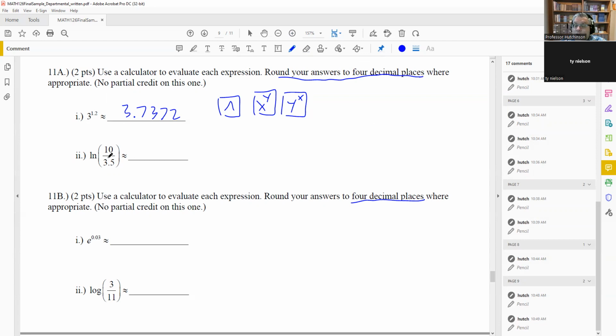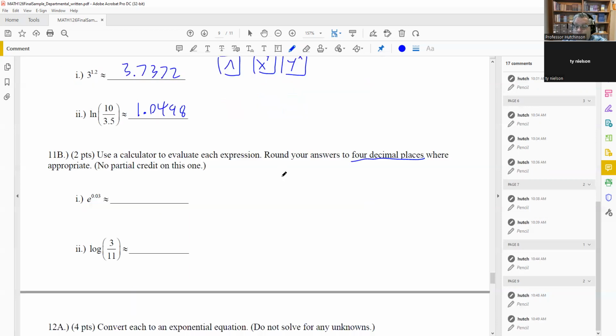And then for the second part, you're using the ln button on your calculator. And you want to make sure you put parentheses around this 10 divided by 3.5. You could also do that first and then divide it, but you'll get 1.0498. Okay, that's what your calculator will give you. Again, that's 4 decimal places you should get for that one. So be familiar with your calculator, make sure you have some kind of a scientific calculator, or a graphing calculator is okay as well. Either one of those is allowed.